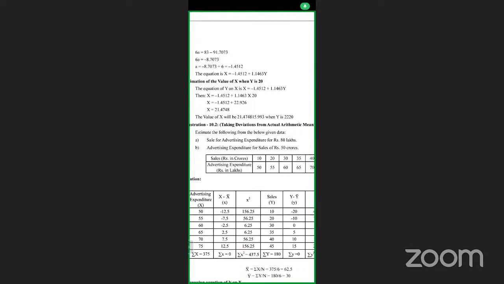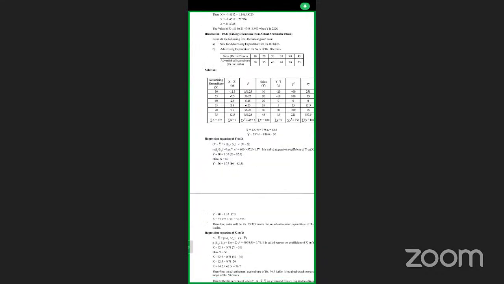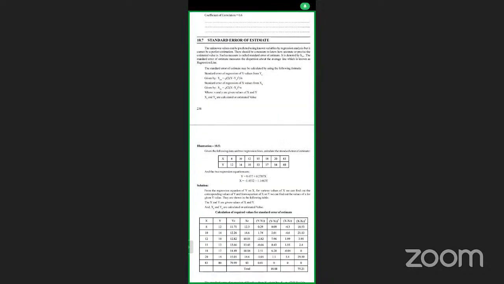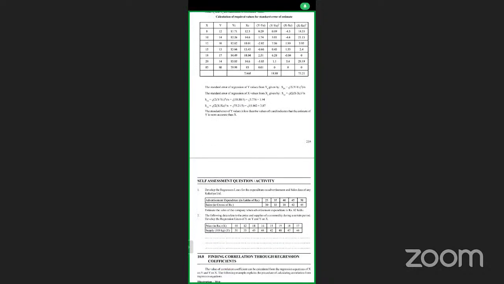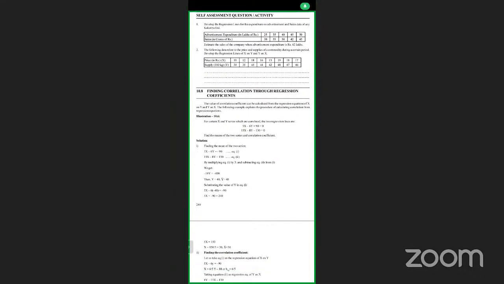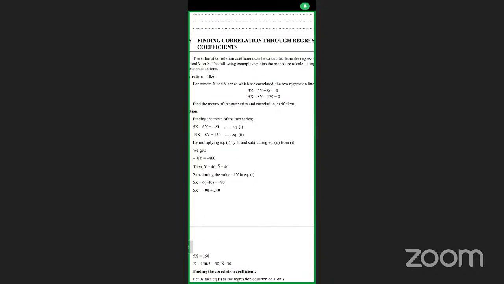Okay. Now, there are some sums here. This is about the regression. Errors are there, standard error of estimate. Finding correlation through the regression coefficient. Actually, if you know one value, find the means of the two series and the correlation coefficient. Two regression lines are given for certain X and Y series which are correlated.